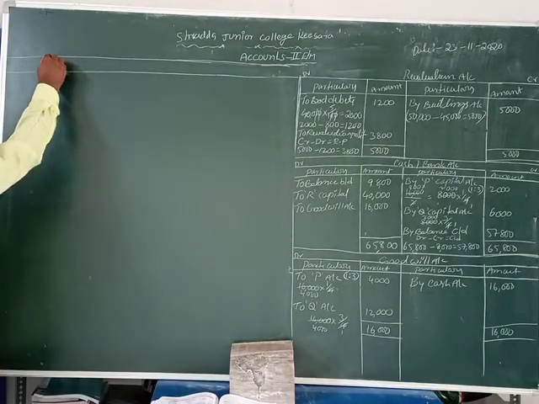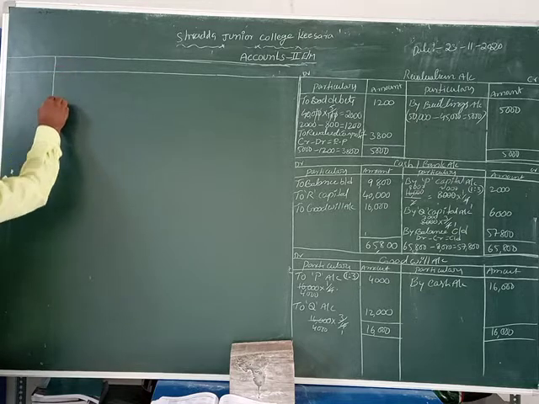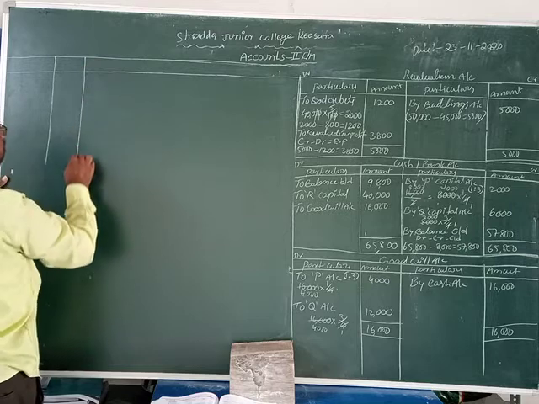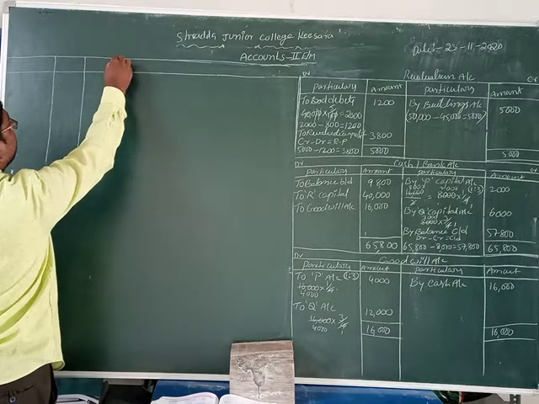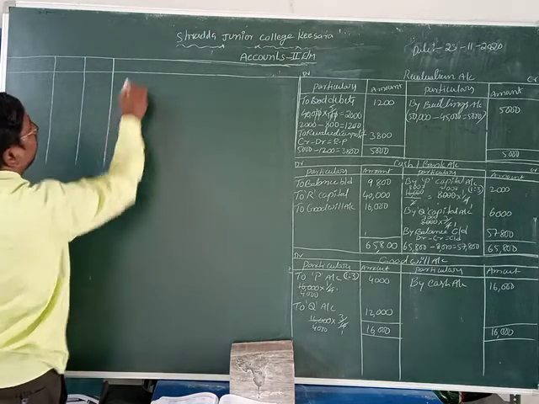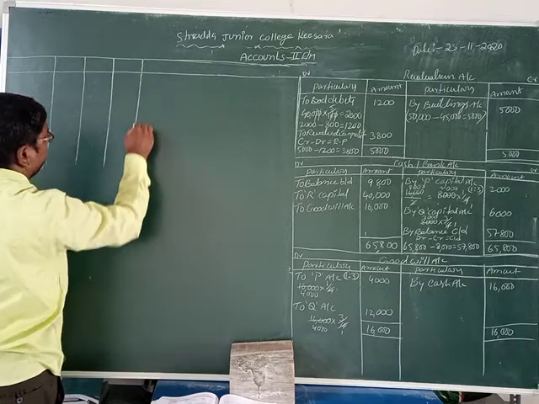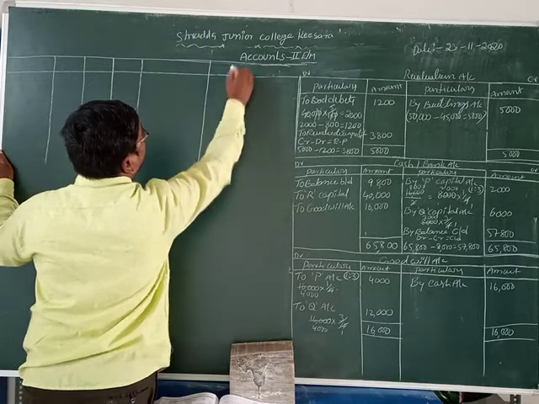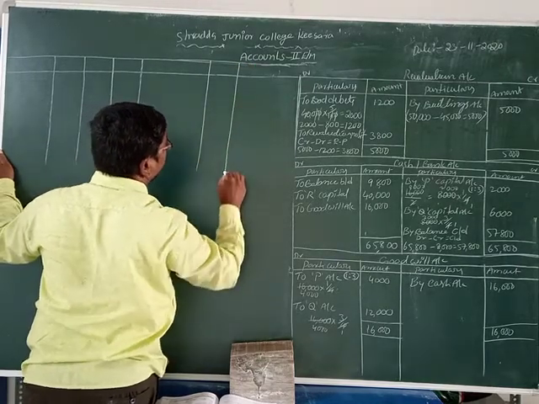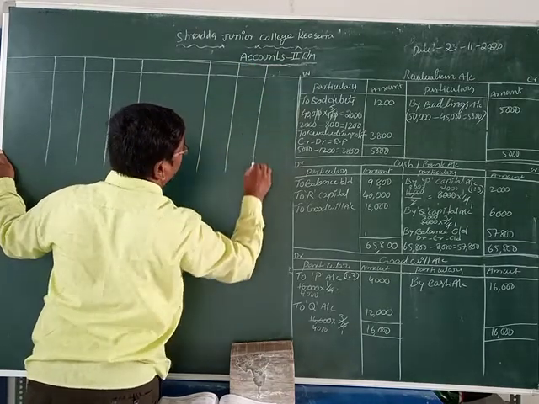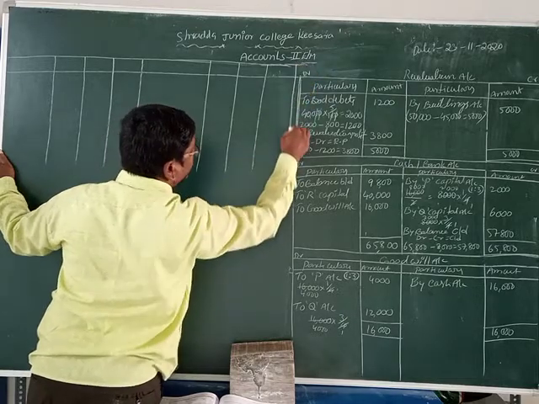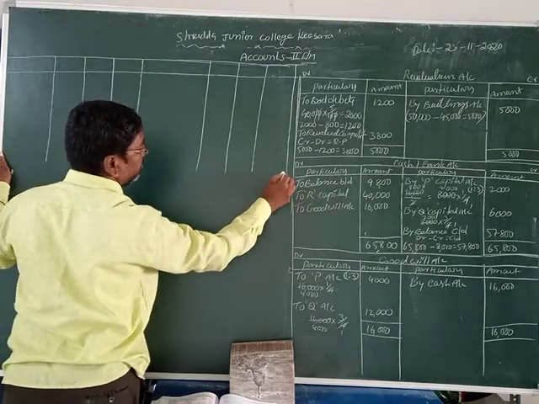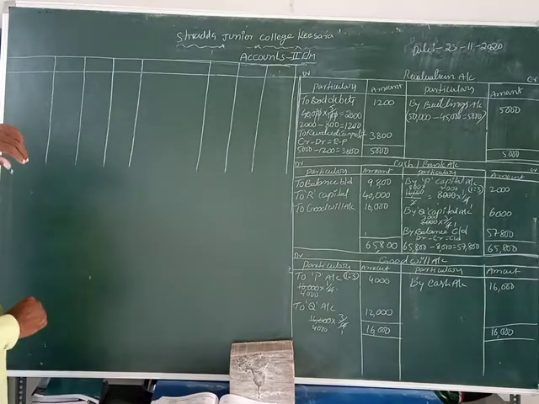Particulars P, Q and R. At the same time, particulars P, Q and R. This is a partners' capital account.